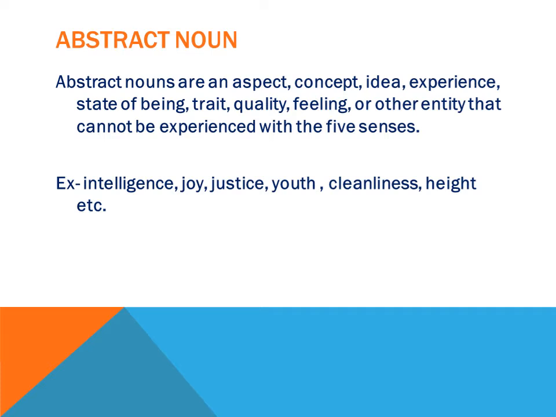If we look at the examples here, the first example is intelligence. Intelligence is always used in singular form, right? Joy, then justice, youth, cleanliness, height. These are some examples of abstract nouns, and of course we do not use their plural. This you also have to always remember.